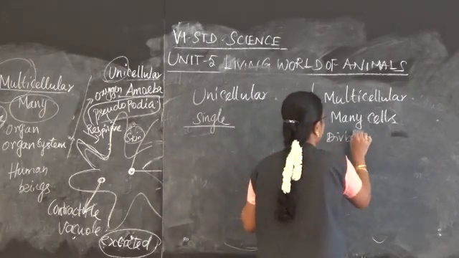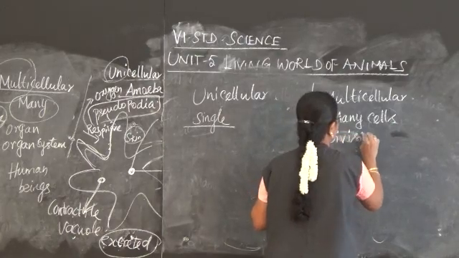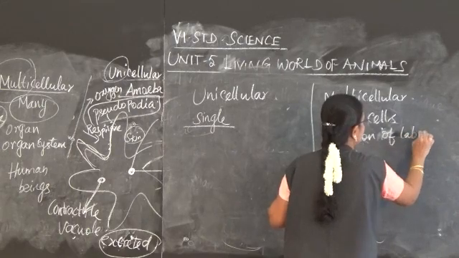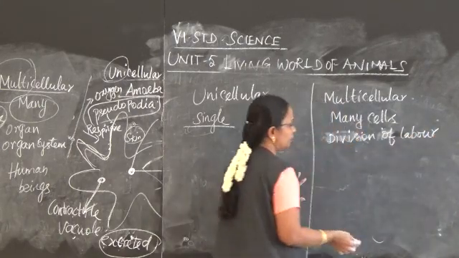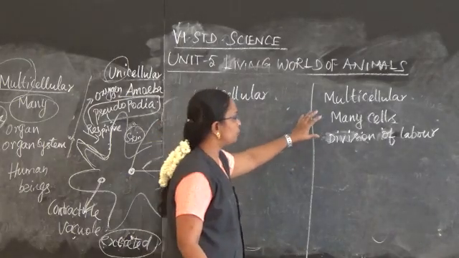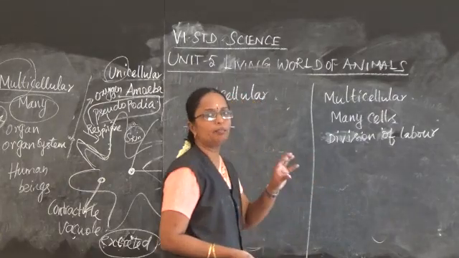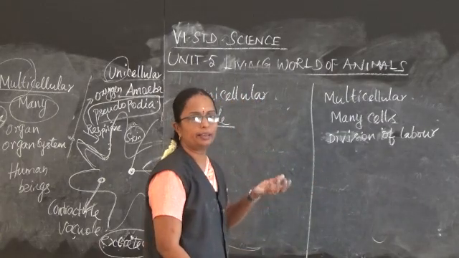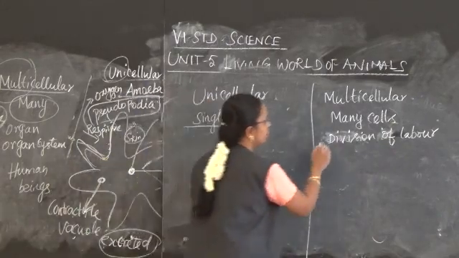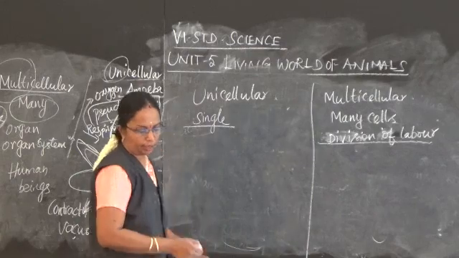There is a division of labor, which is seen in these multicellular organisms. Each organ performs a different function. For example, if we take the digestive system of a human being, what is its main function? To digest the food material that we are taking. Respiratory, lungs help with respiration. Like that, there is a division of labor seen in multicellular organisms.